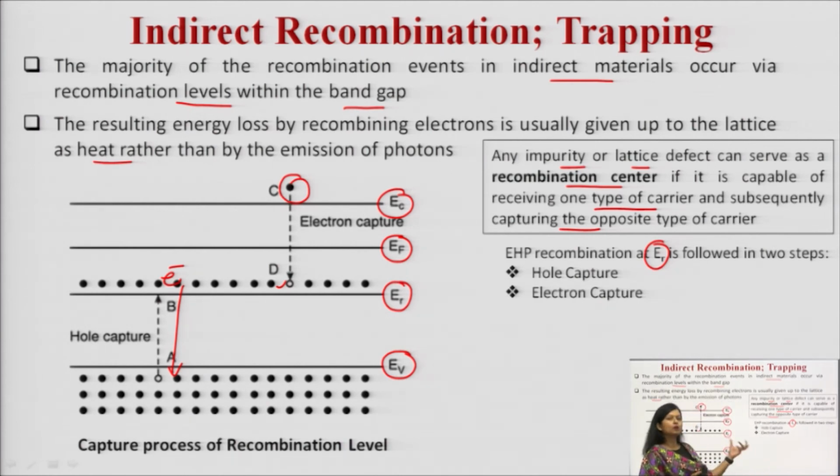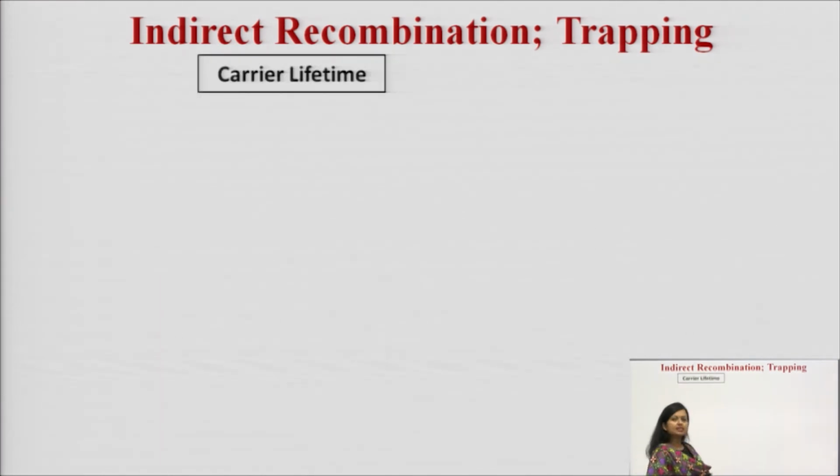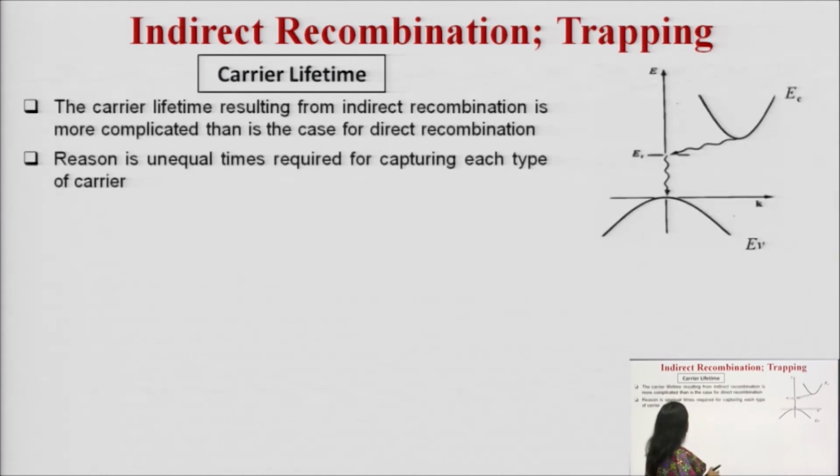So, in this way, hole capture and electron capture, you can observe these two processes are subsequent processes. Simultaneously it happens. When an electron is falling from ER to EV, it is creating a vacancy at the recombination level. That vacancy is occupied by the electron which is moving from the conduction band. So, I hope now this particular capturing process is clear to you. What is the carrier lifetime? The carrier lifetime, which results from indirect recombination, is more complicated than the case of direct recombination.